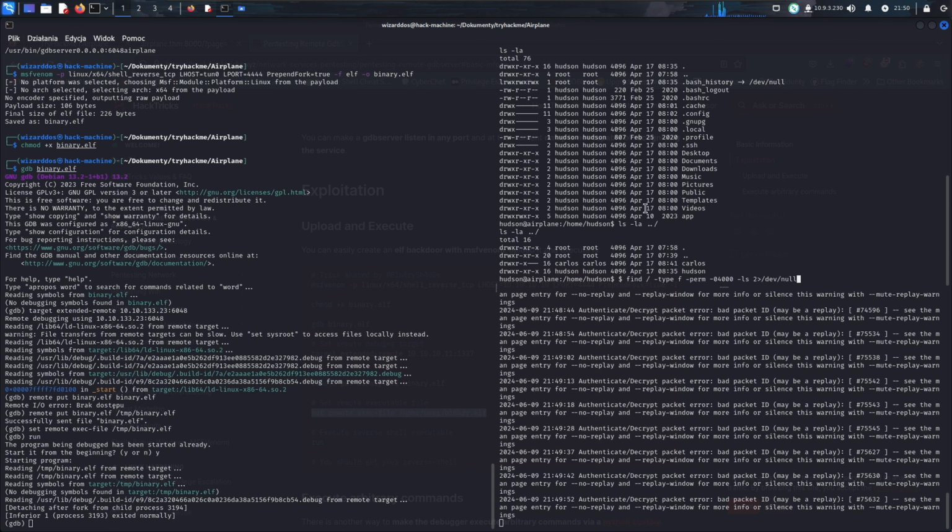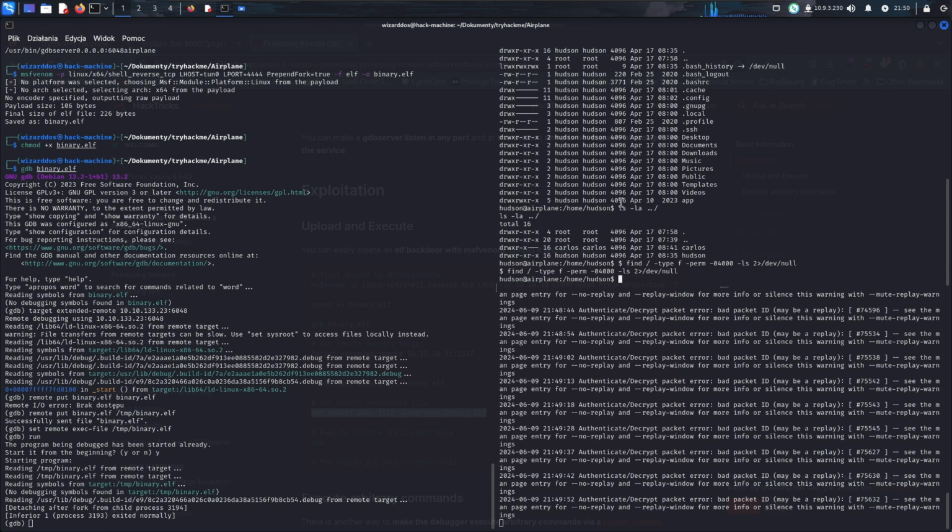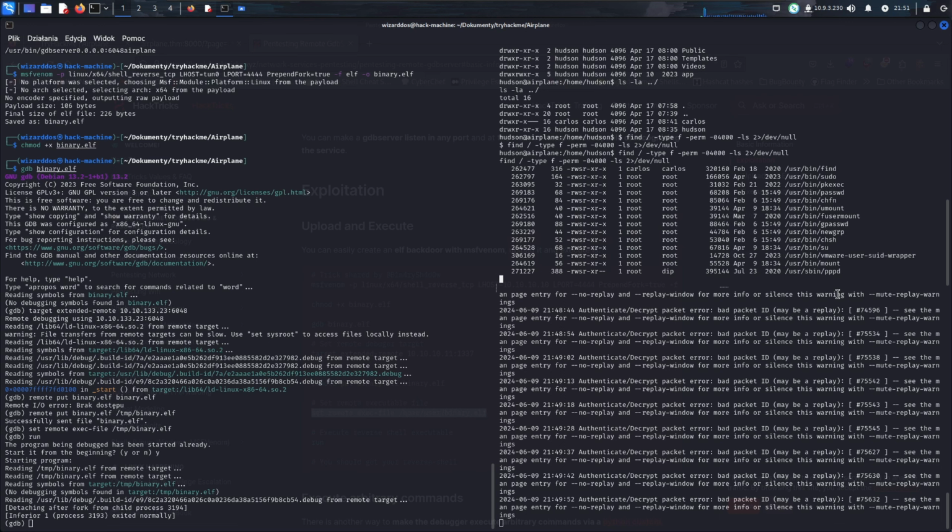Paste. We look for everything that has either SUID or SGID. Like you see here, there is one binary that stands out: find. And we can run it as Carlos.